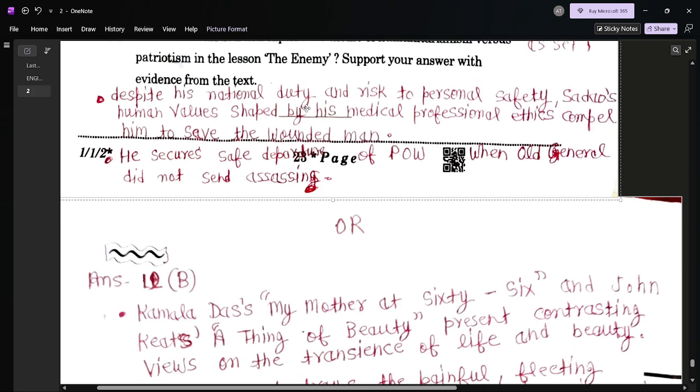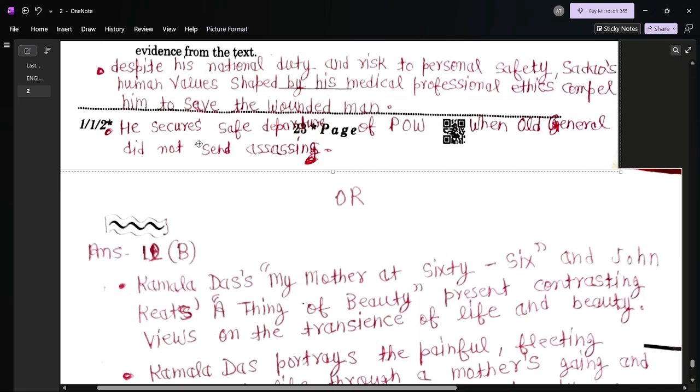Despite his national duty, national loyalty and risk to personal safety, Dr. Sadao's human values, shaped by his medical professional ethics, compel him to save the wounded man, because he was trained as a doctor to treat the patient without identifying his caste, nationality, religion. And the second point is he secures safe departure.